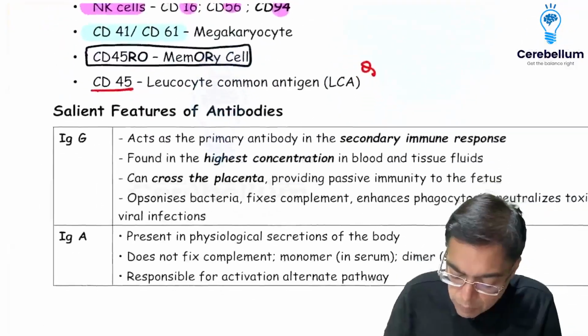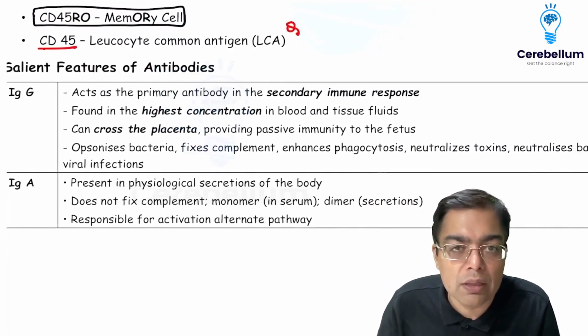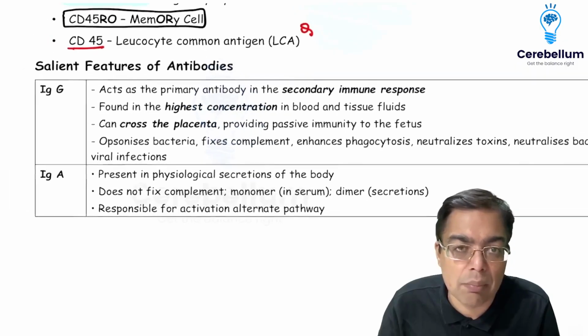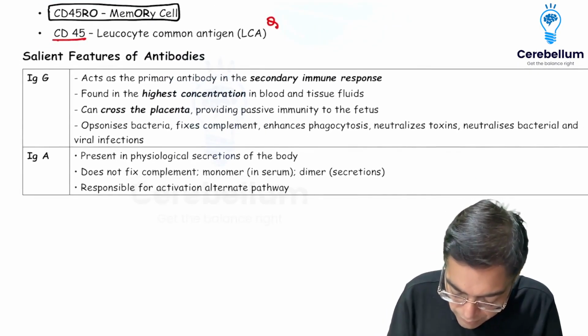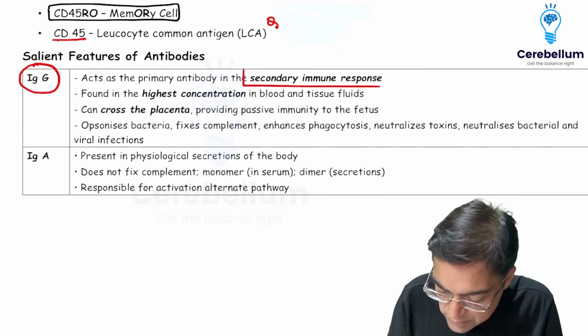Having a quick recap about the different types of antibodies which are a component of the humoral immunity. The antibodies, as we understand, are present in a descending order of concentration, which can be remembered with the acronym GAMD. When we are talking about the most abundant antibody, that is IgG antibody, it is going to be important for the secondary immune response.